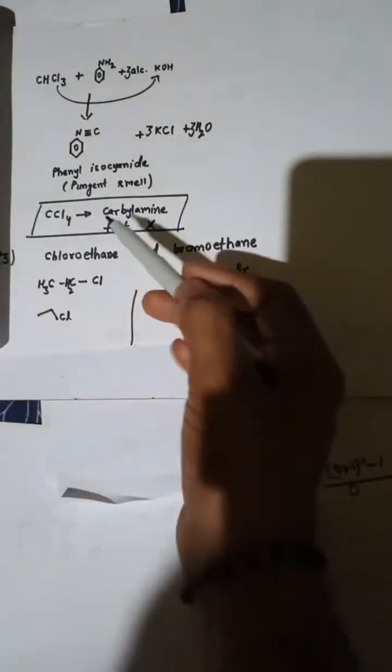Chloroform gives a carbylamine test. But in case of carbon tetrachloride, it will not give you the carbylamine test. No kind of pungent smell comes in case of carbon tetrachloride. So this is the distinction between chloroform and carbon tetrachloride.